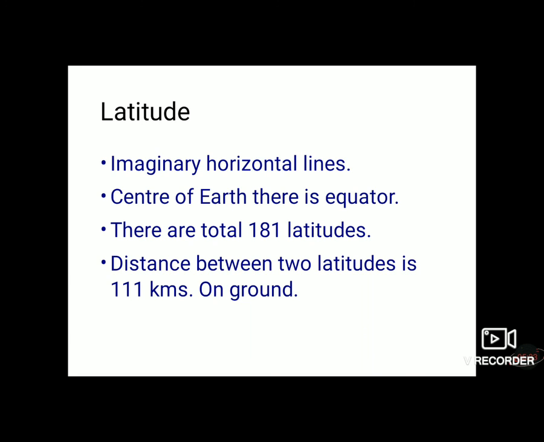The east-west circles connecting the places found on the Earth in the northern or southern hemisphere at equal distance from the equator are called latitudinal lines. The lines which I showed before from east to west, these lines are known as latitudinal lines.